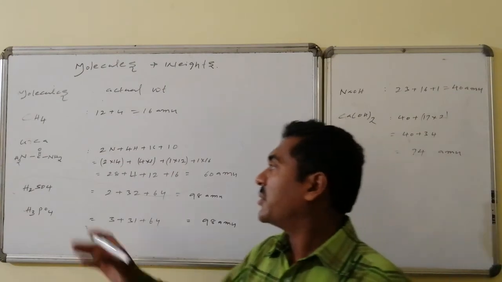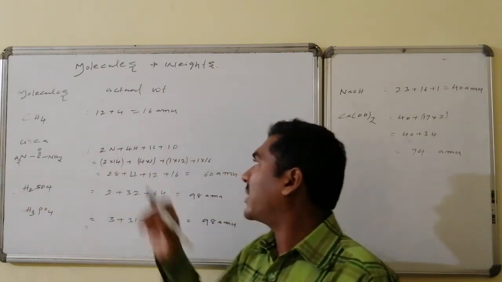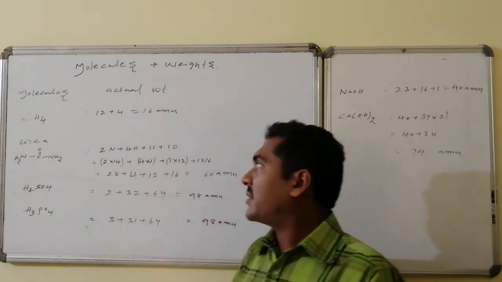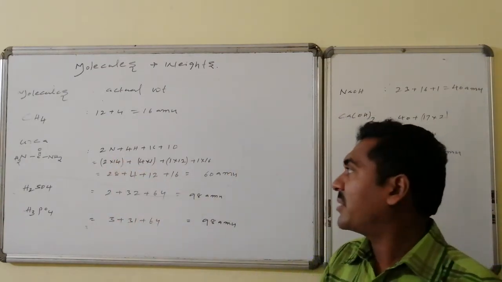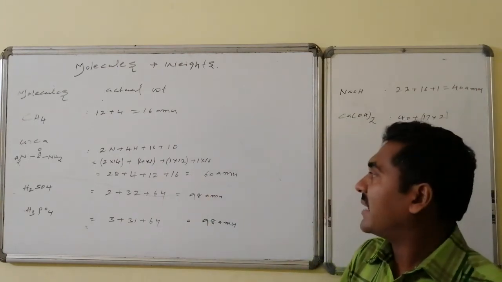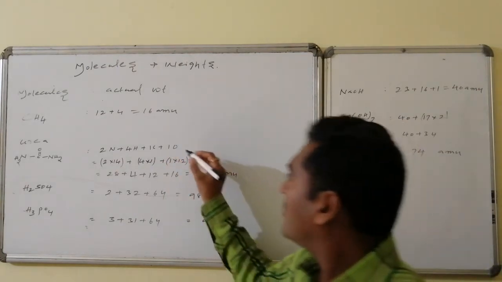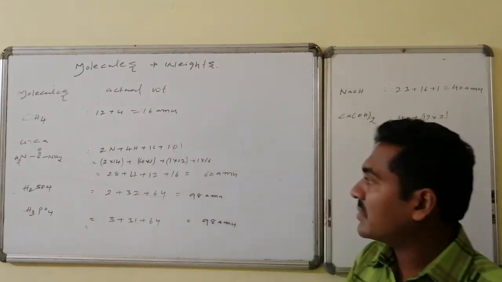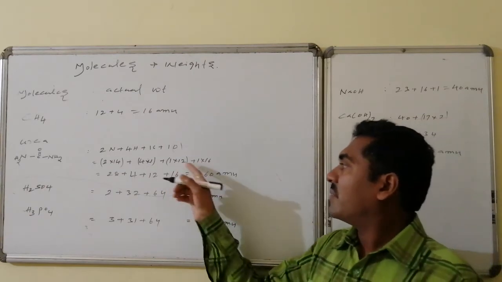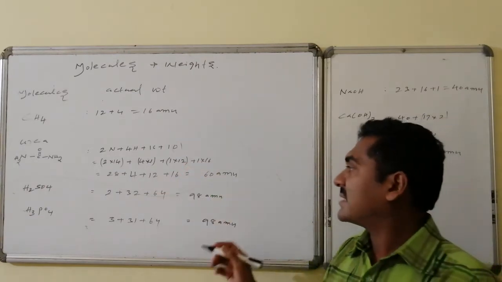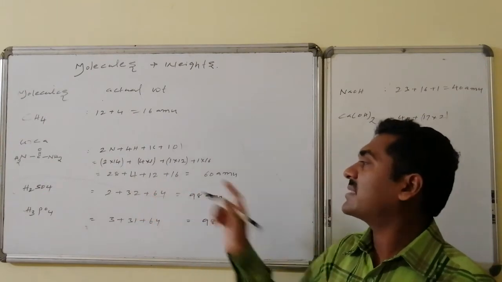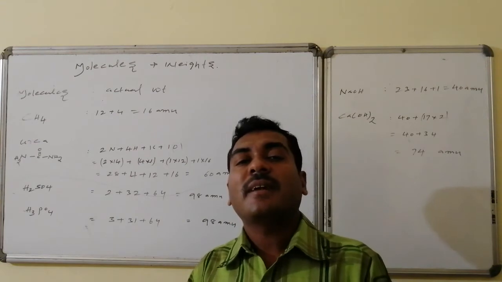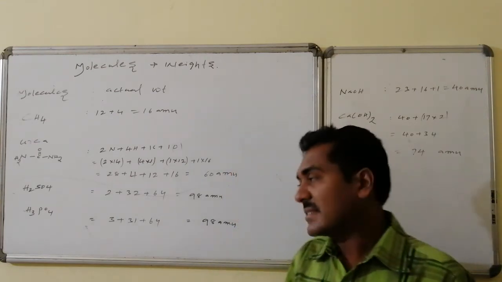Urea consists of 2 nitrogen atoms, 4 hydrogen atoms, 1 carbon and 1 oxygen. Each nitrogen is 14 AMU, each hydrogen 1 AMU, carbon is 12 AMU, and 1 oxygen is there, the oxygen atomic weight being 16. So 2 into 14 is 28 AMU, 1 into 4 is 4 AMU, 1 into 12 is 12 AMU, 1 into 16 is 16 AMU. 28 plus 4 plus 12 plus 16, all together is equal to 60. Hence the molecular weight of urea is 60 AMU.